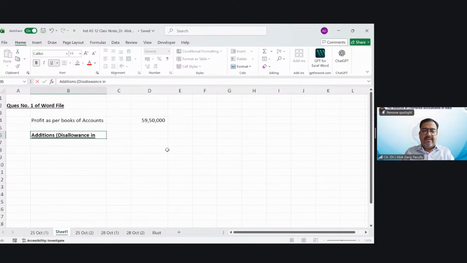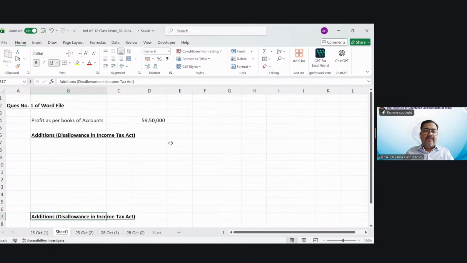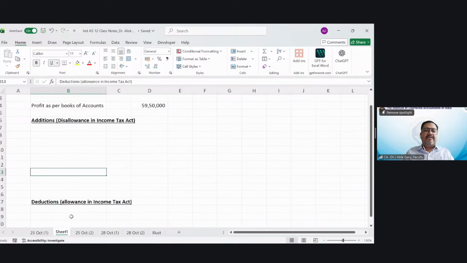And here you will make deductions, which is the allowance in the Income Tax Act.